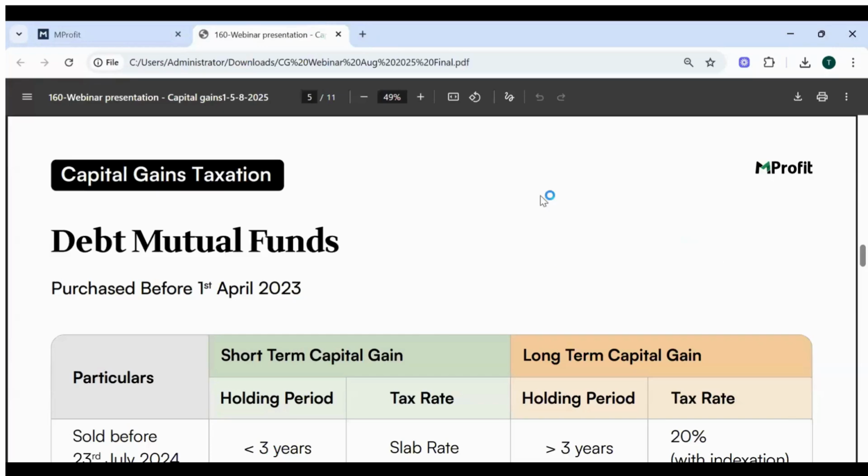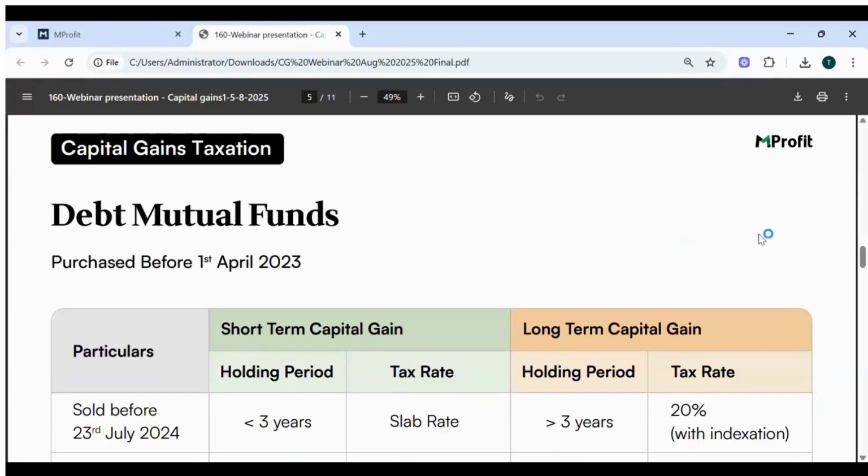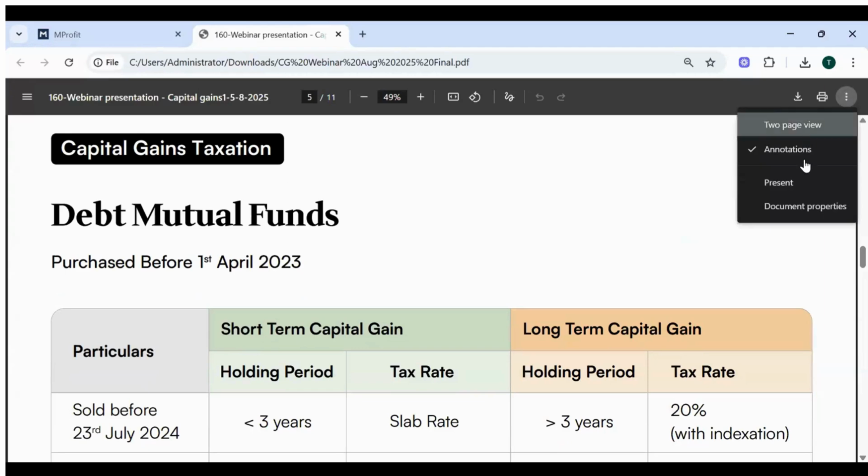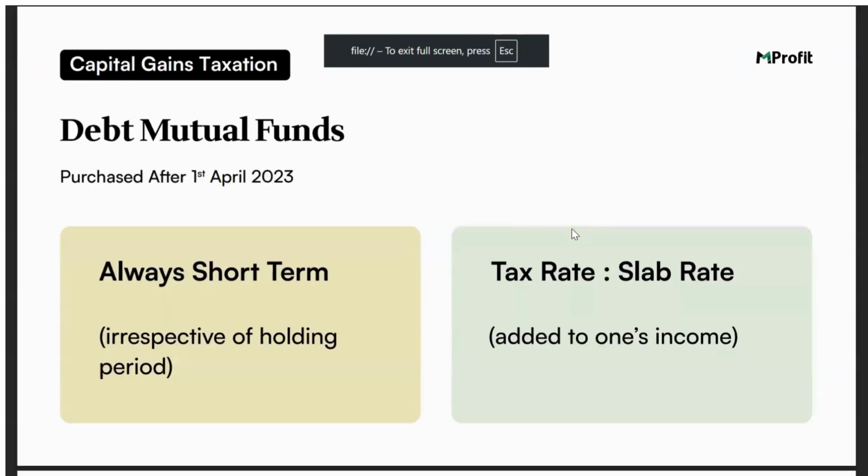So let's go to the next slide. This is the criteria which we covered for debt mutual funds purchased before 1st April 2023. The next criteria is for debt mutual funds purchased after 1st April 2023. In this case, whenever a debt mutual fund is purchased after 1st April 2023, it does not matter when you have sold it.